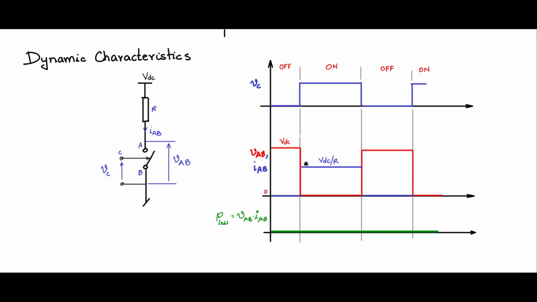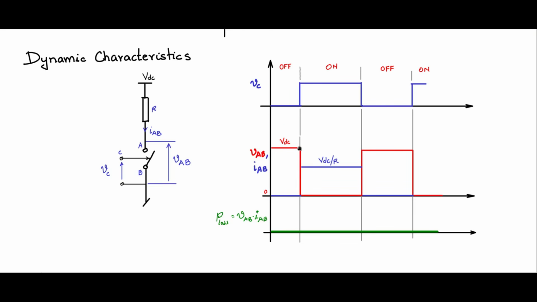And during the time when the switch is on, the current is VDC by R, which is finite, but VAB is 0, the voltage across the switch is 0, and again the product is 0, and so on at every instant. And because this is an ideal switch, the transition from off to on and from on to off is occurring in 0 time.